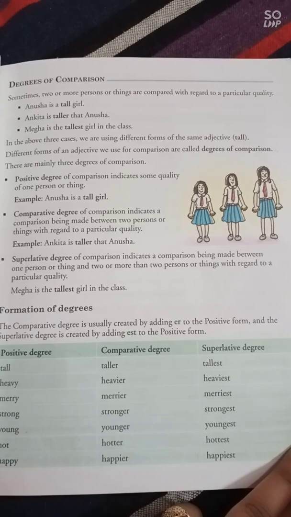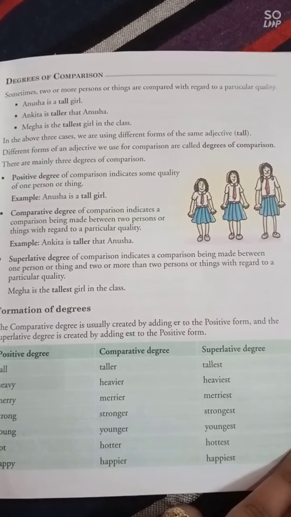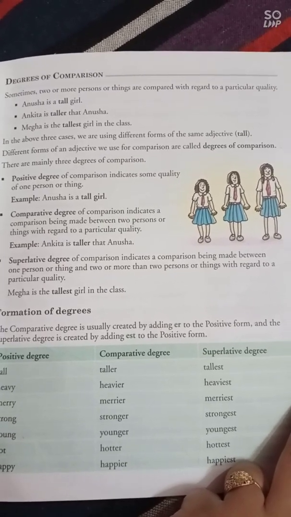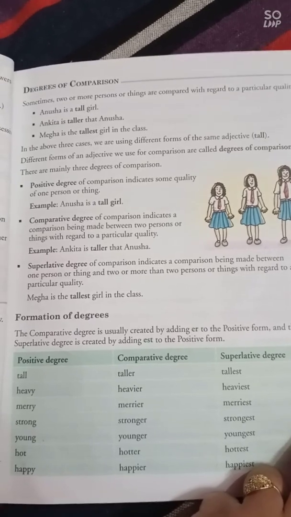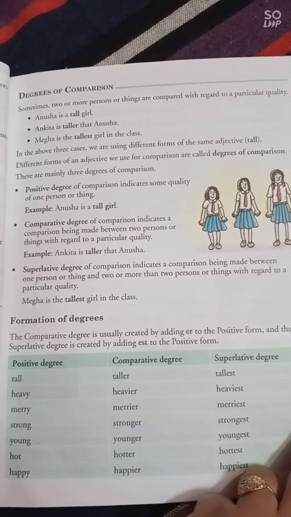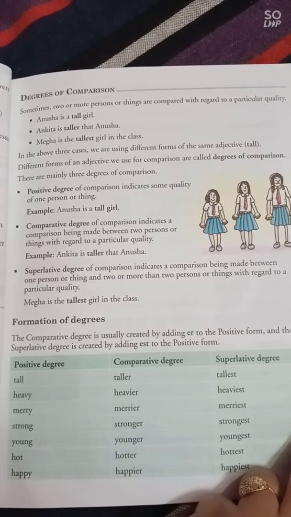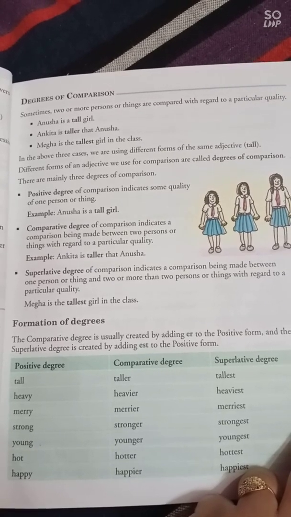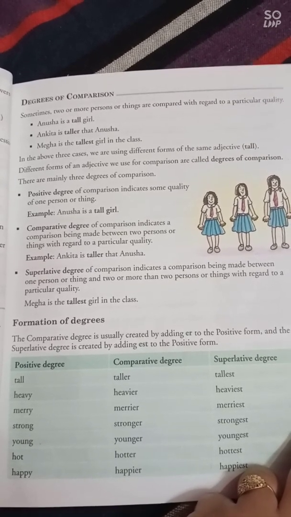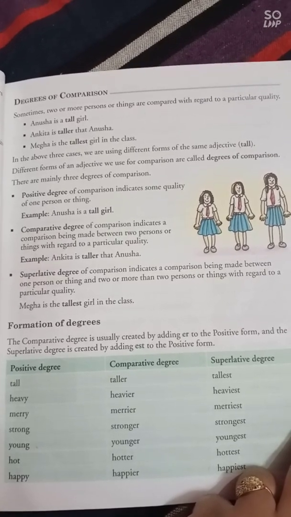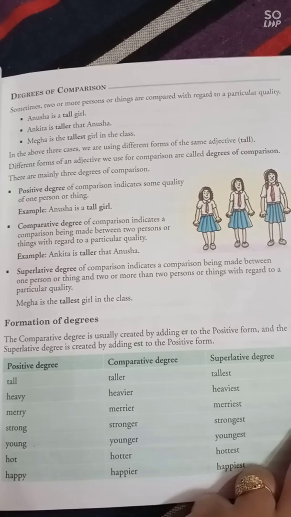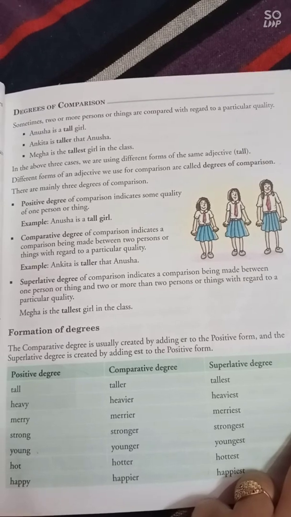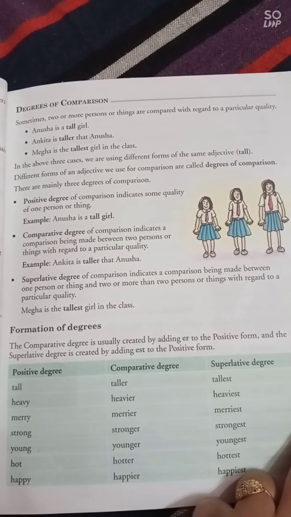Positive degree of comparison indicates some quality of one person or thing. When we speak about only one person or thing, there we use the positive degree. For example, Anusha is a tall girl. Now comparative degree of comparison indicates a comparison being made between two persons or things with regard to a particular quality. When we compare two persons or two things with each other, we use the comparative degree. Example, Ankita is taller than Anusha.